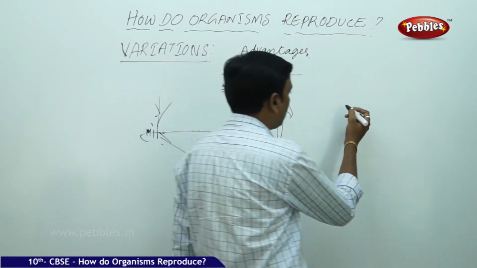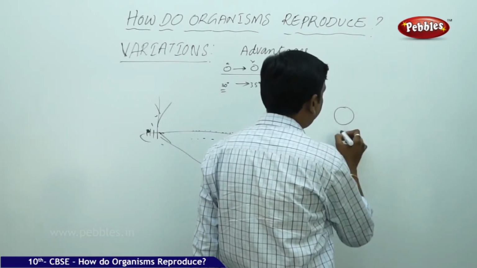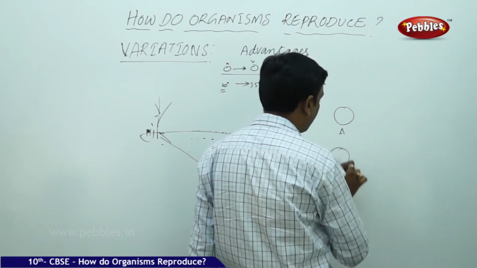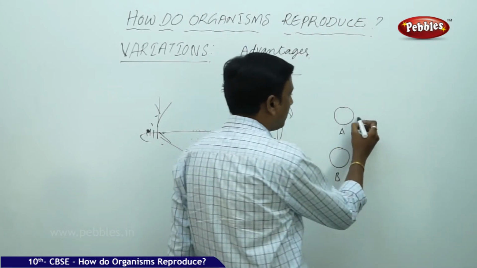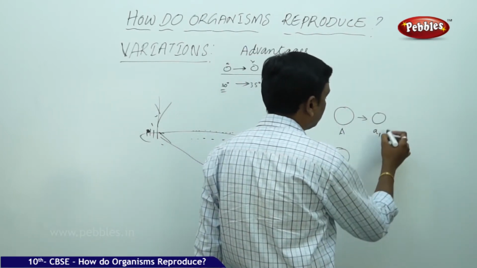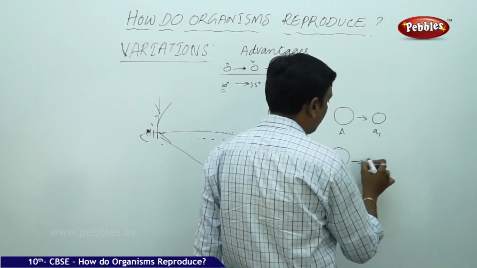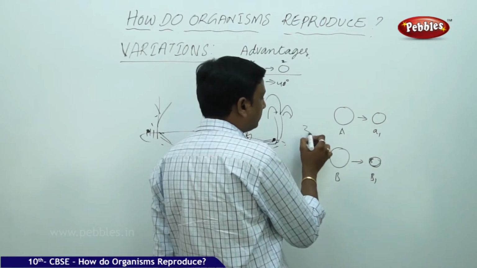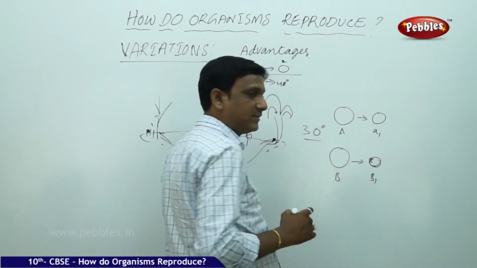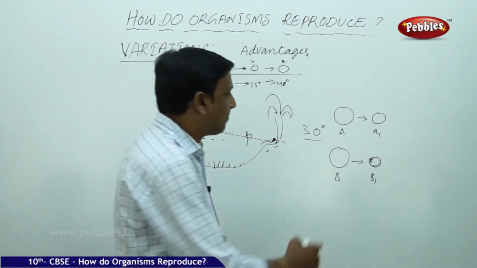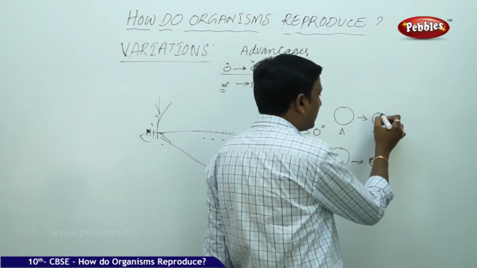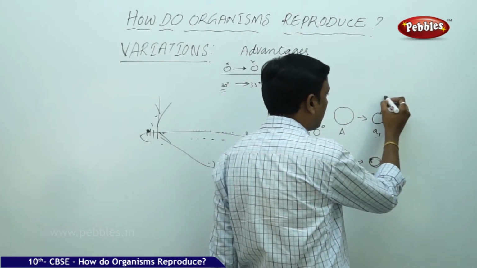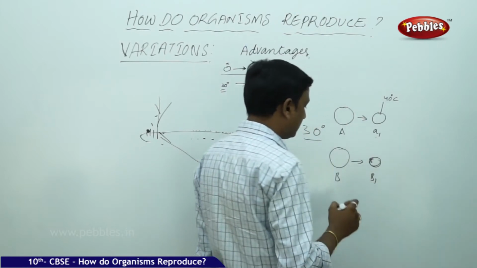See, I will explain here. There is a bacterium called A here. Here is a bacterium called B. A produced A1, and B produced B1. Both are able to live at 30 degrees climatic condition. A produced A1, and A1 has a variation which can live up to 40 degrees Celsius.